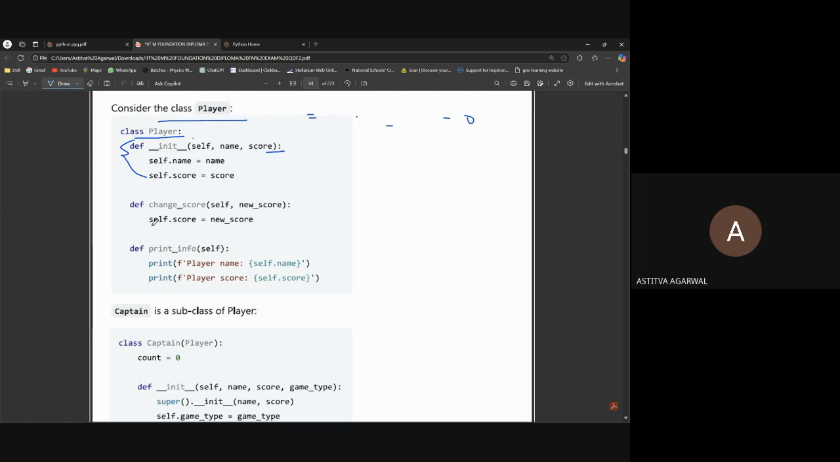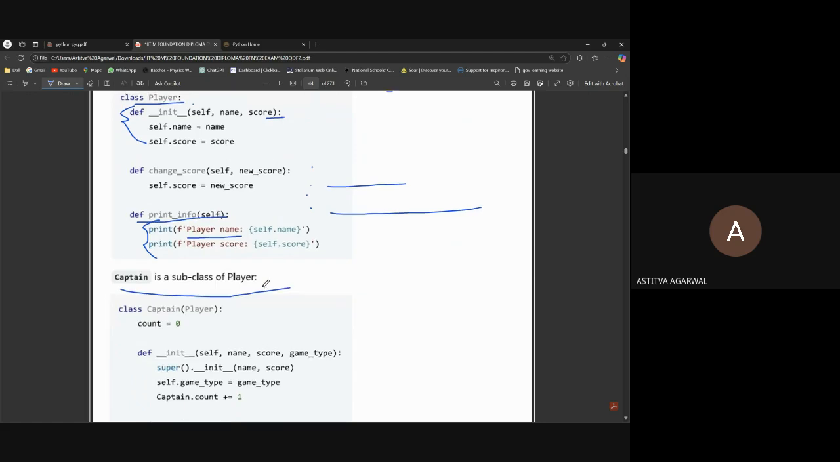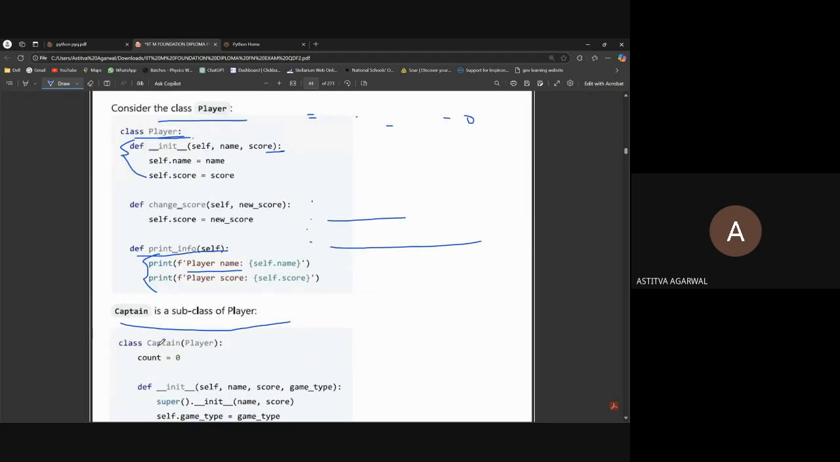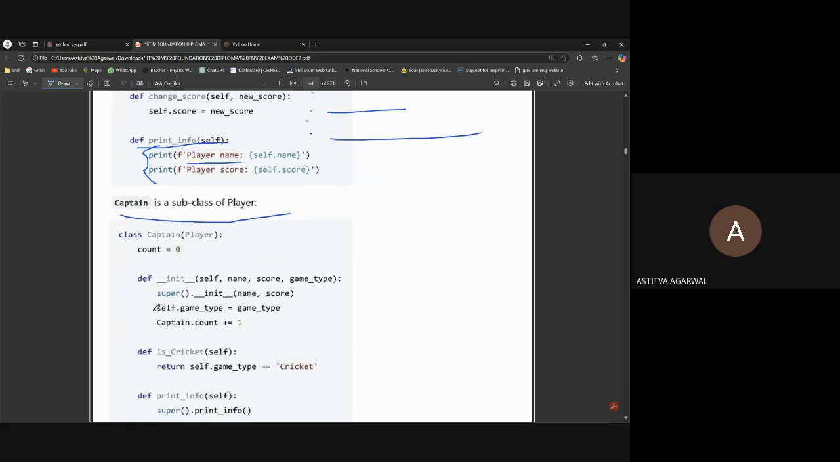In this print info, self, it's just printing the self of the name, like the player name. So it will print player name, hyphen, the name of the player, and player score, hyphen, the score of the player. Okay, and this Captain is a subclass of Player. That is, the class is a subclass of Player. Count is equal to 0.